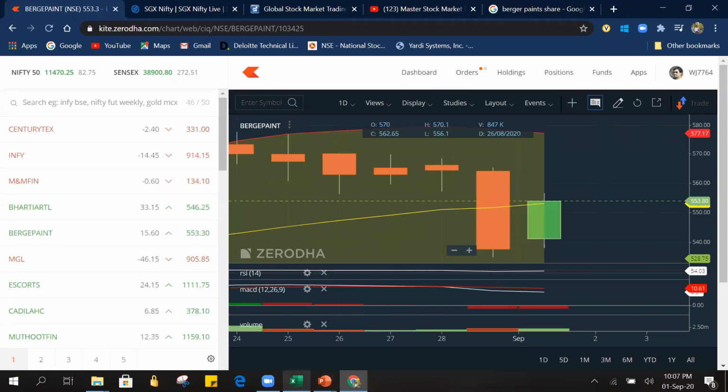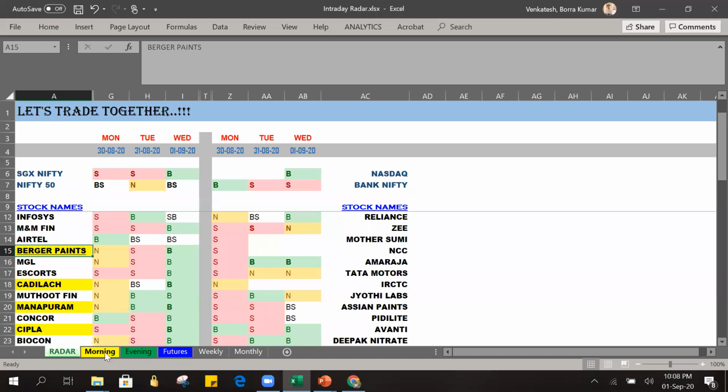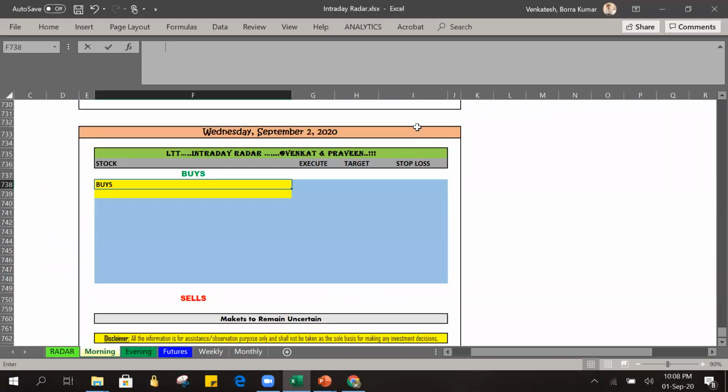So let's go and give that data into our radar. In the yellow zone, I am giving Badger Paints. Today it closed at 553. We can give 550 or 549, both can work. And target I am giving at 565, and the stop loss, the previous day's candle low or closing point, both will work.